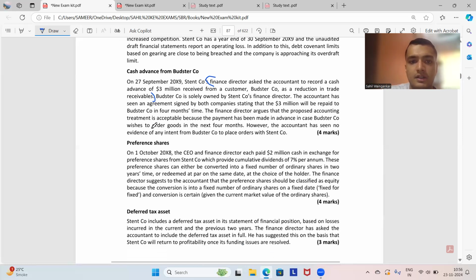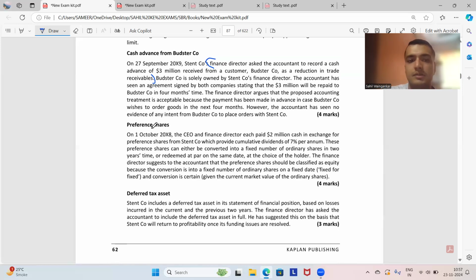Because the finance director did not disclose the related party transaction, questions should be raised regarding whether he is trying to hide the fact that he has taken a loan from Buster company.